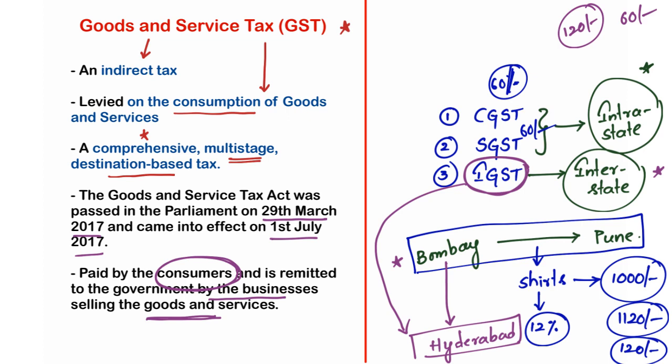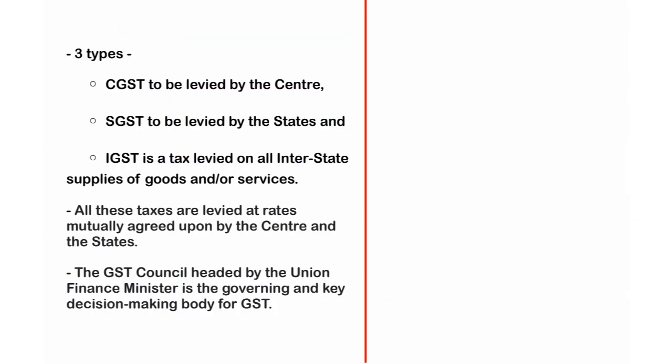Very, very important. I hope it is clear till now. Let us get to the next slide. There were actually three components in this GST regime. One is CGST, which will be levied by the center itself. The second one is SGST, which will be levied by the states. And IGST is a tax levied on all interstate supplies of goods and services.